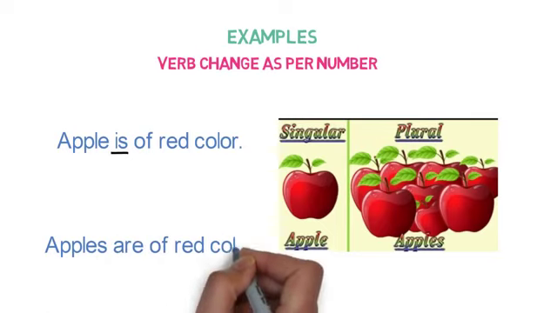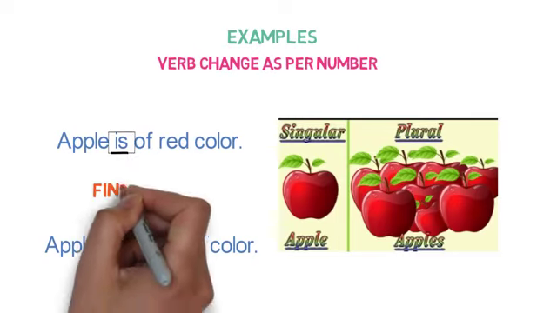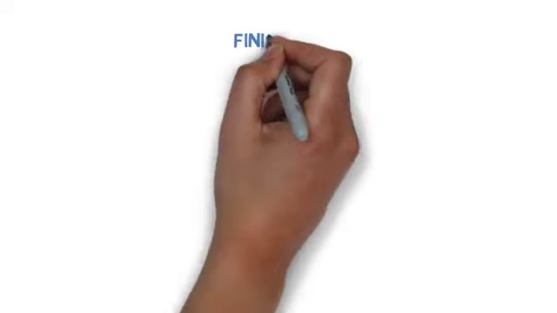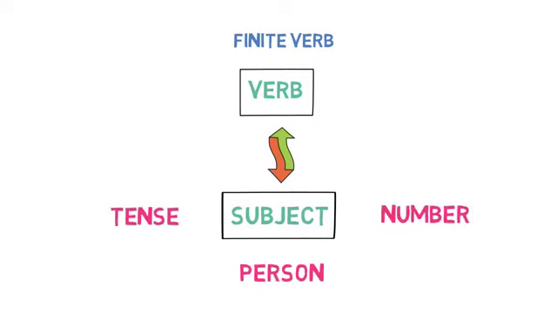Apples are of red color. The subject apples is in plural form. Here the verb is are. You can see here that the verb is changed to are as the subject changed from singular to plural. Now we are clear that the finite verb change as per tense, person and number.